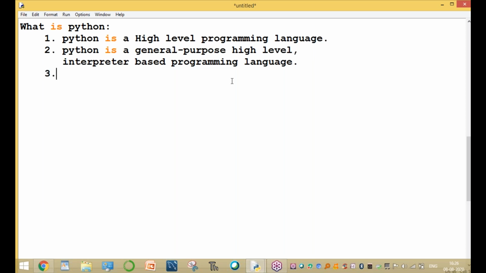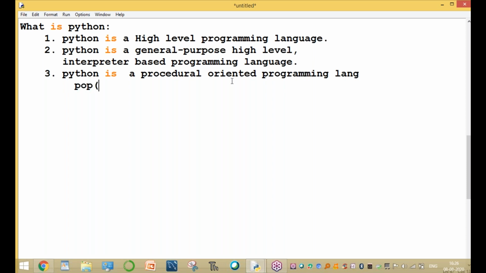And one more thing, Python is a procedural oriented programming language, that is, Python is a POP programming language.